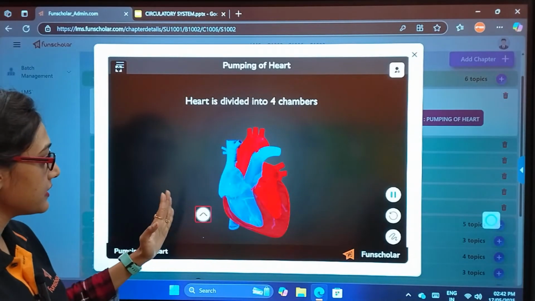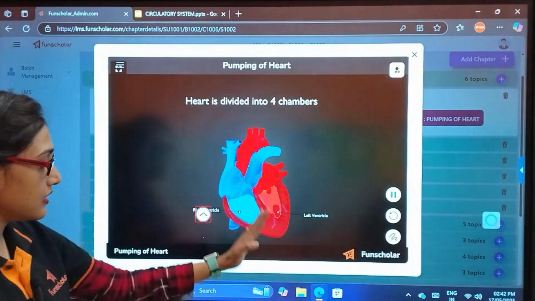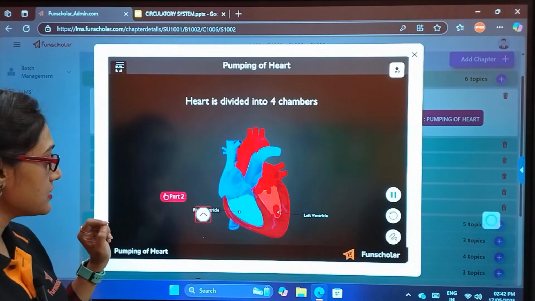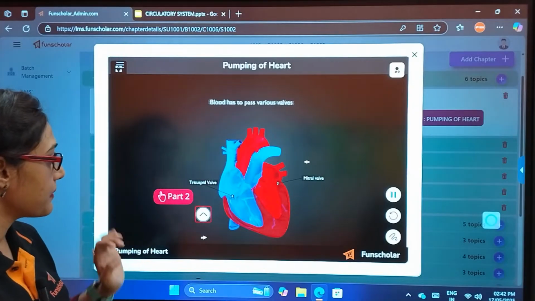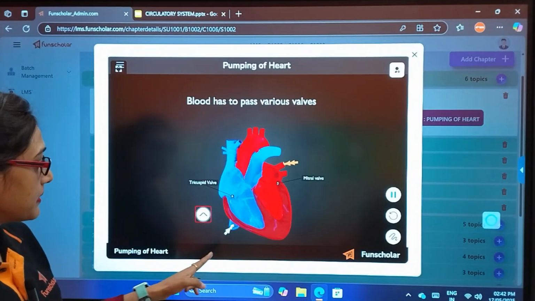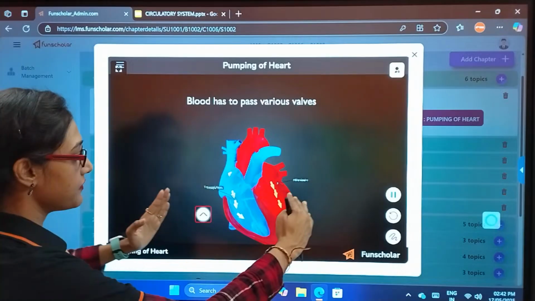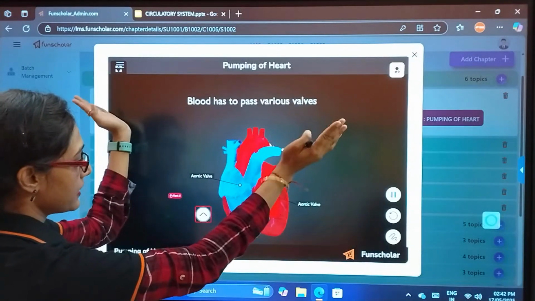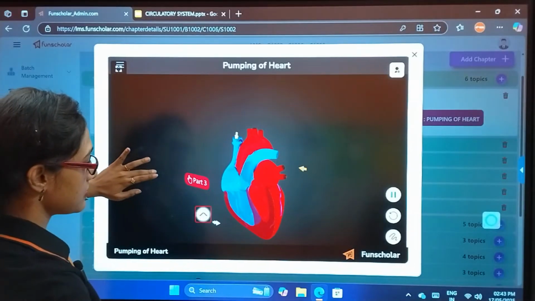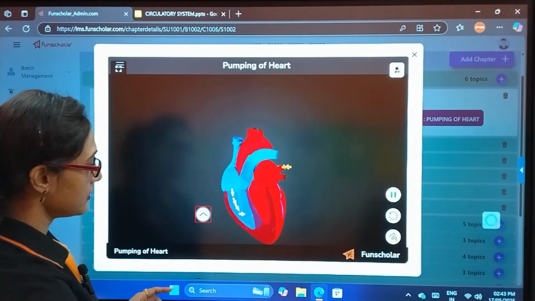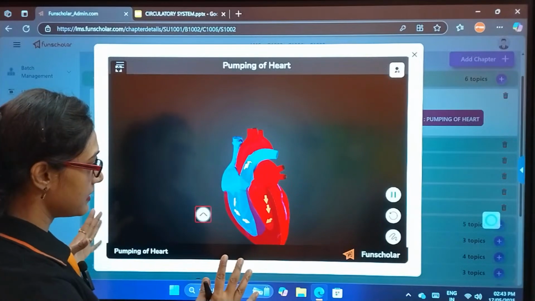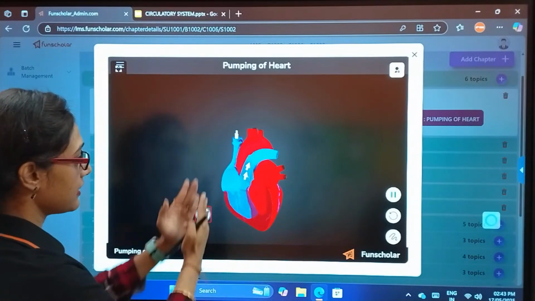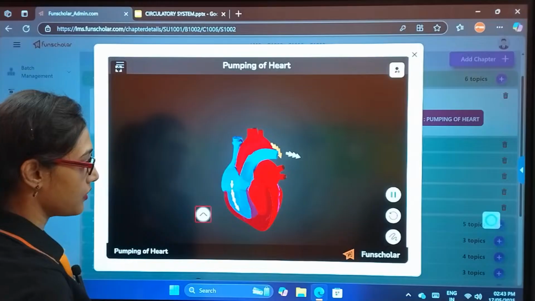Now I am not explaining this; I'll explain these things in a later part. Now you just see how blood is pumping. See, blood is going in, it is being filled, the heart is expanding, and then it is contracting and pushing, and the blood is moving out.